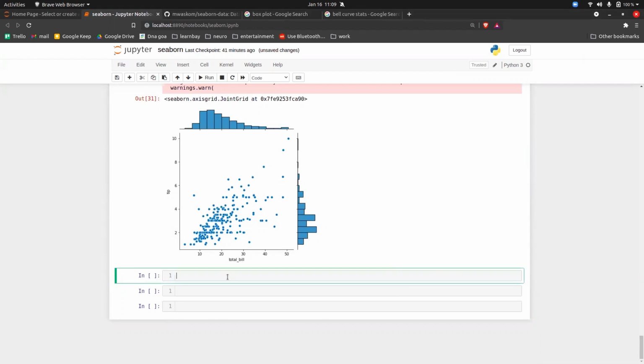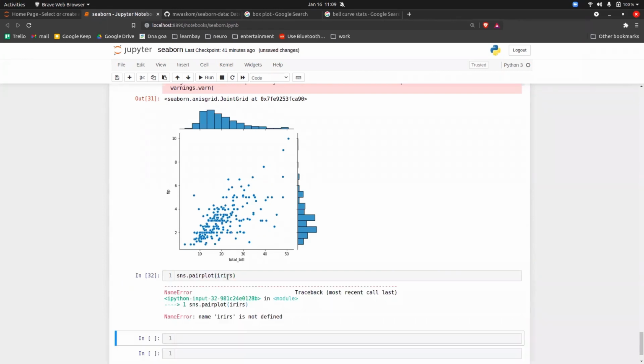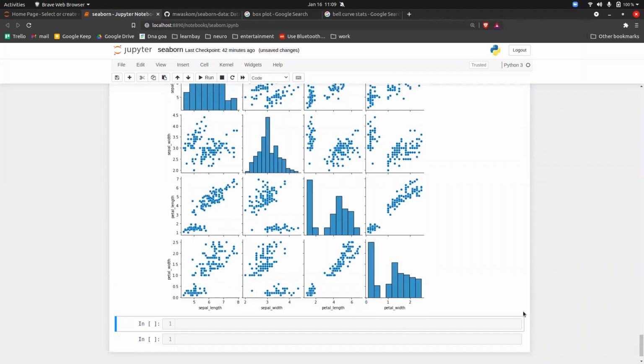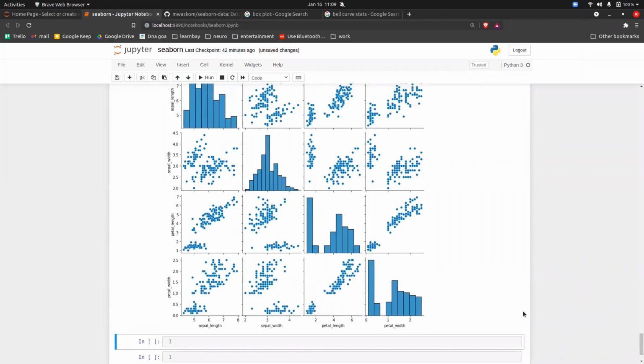And one of the very important plots is sns.pairplot. Inside this pair plot, we can plot the iris dataset. Let me plot it first. Now, I have told you that we try to plot a scatter plot so that we can see which two columns are directly proportional or inversely proportional to each other.